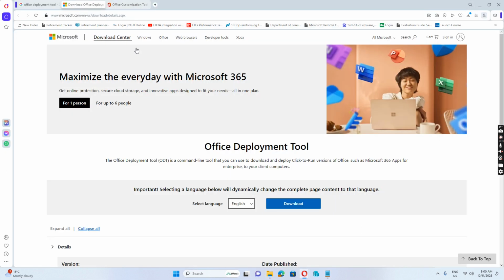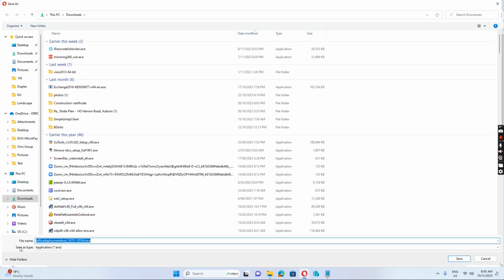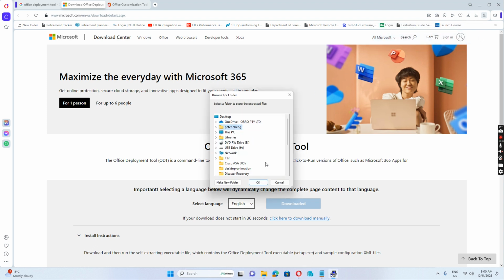And when we want to install this application on the computer, what we need to do is we need to download the Office Deployment Tool. So download this one, click save. So after we download, we go to this folder. It just browses to the folder.